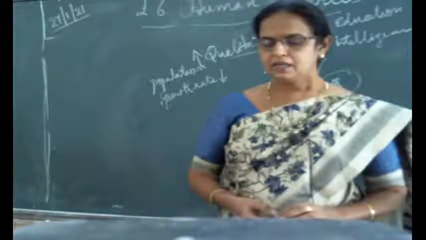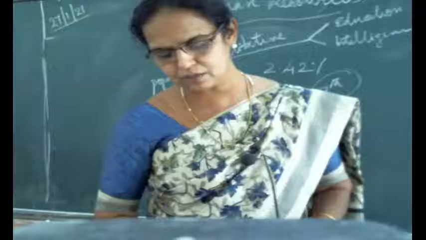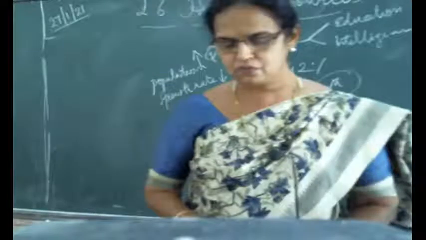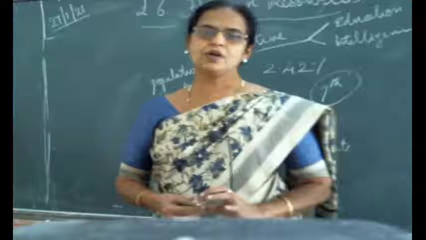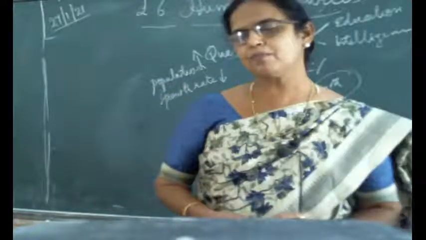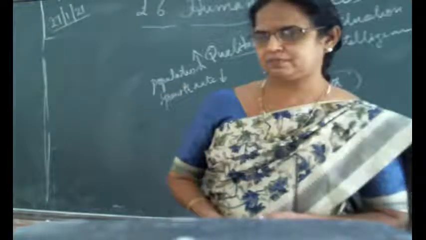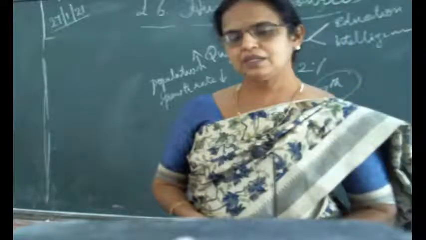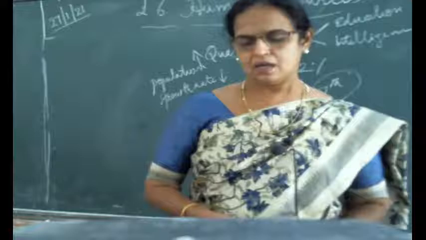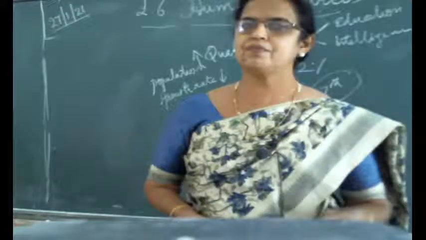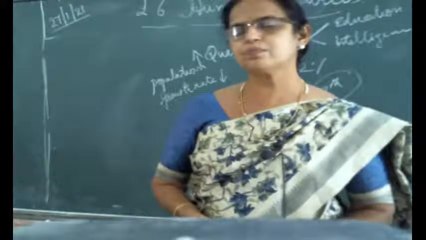Earlier the population growth rate was low as the infant and female mortality rate was high. Underline. What do you mean by infant and female mortality rate? Mortality means death. Especially infants at the time of birth, and female, maybe mother after giving birth to the child, because proper medical care was not there.